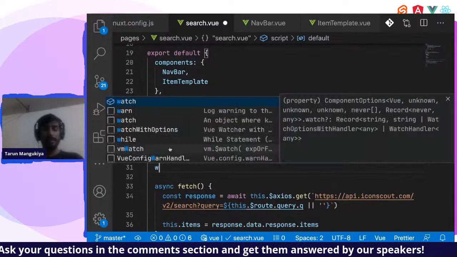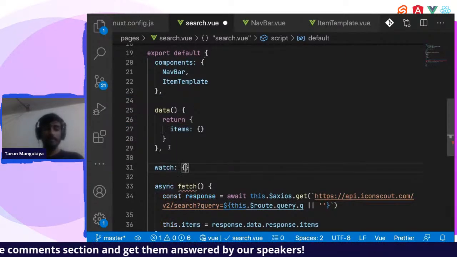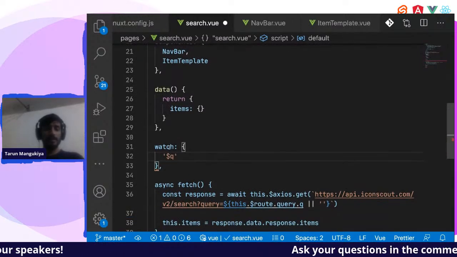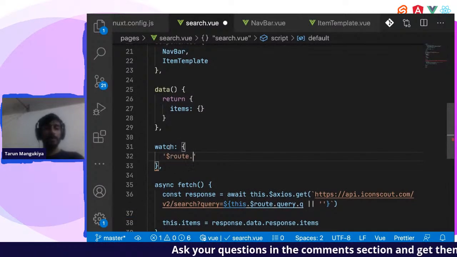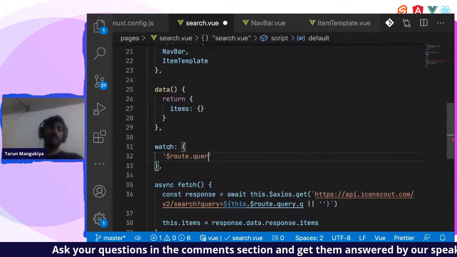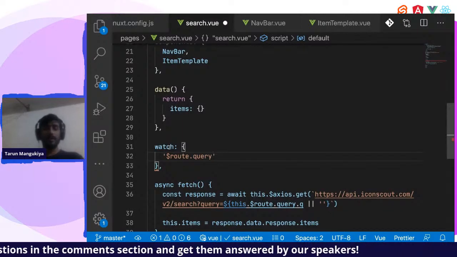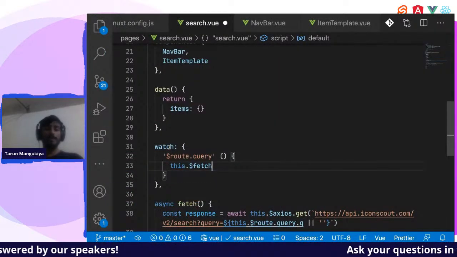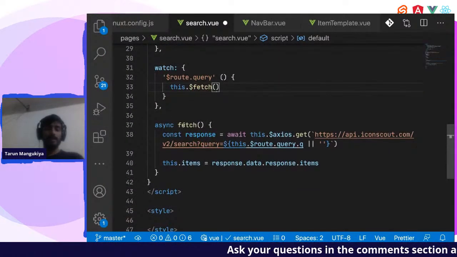So how can we watch? You write a watch over here, and then write a variable name. So it's route.params. Now this is in query, so route.query, and then in that function we will call this.$fetch. This is a global method.